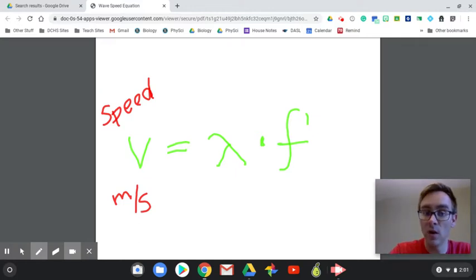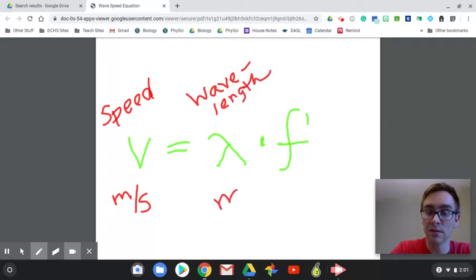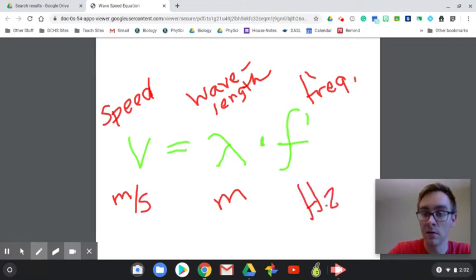Is equal to, or its wave speed, the speed of that wave is going to be equal to its wavelength, which we measure in meters, times its frequency, which we measure, of course, in hertz. All right, so let's just do one or two examples real quick, but otherwise it's really much just a straight mathematical equation, a pretty straightforward, easy one too, if I might say so.